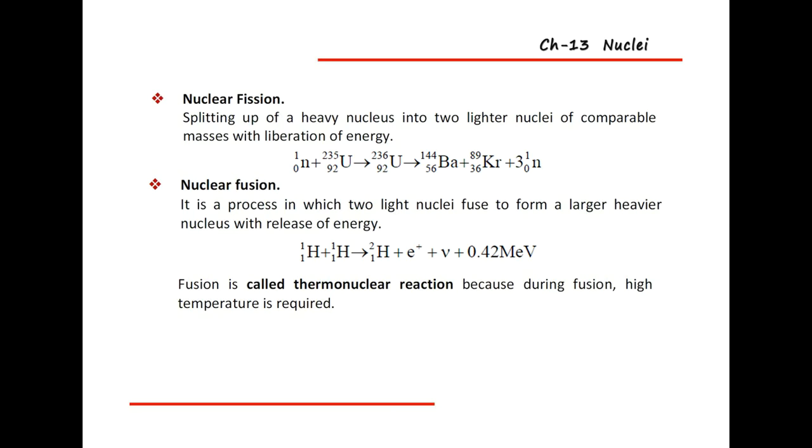Suppose the neutron is moving fast, then it will not break the heavy nucleus into two lighter nuclei. So the neutron used to break uranium 235 has to bombard it slowly, and only then will it split into two nuclei. Here, that is barium and krypton, and it also releases three neutrons and an enormous amount of energy.